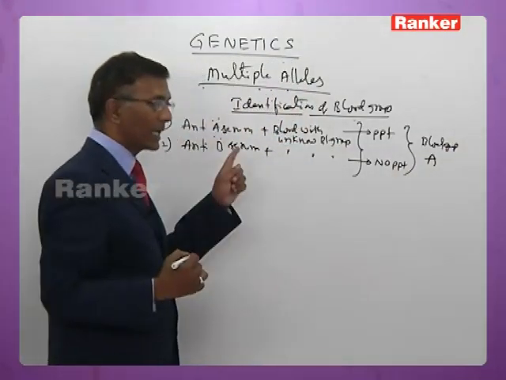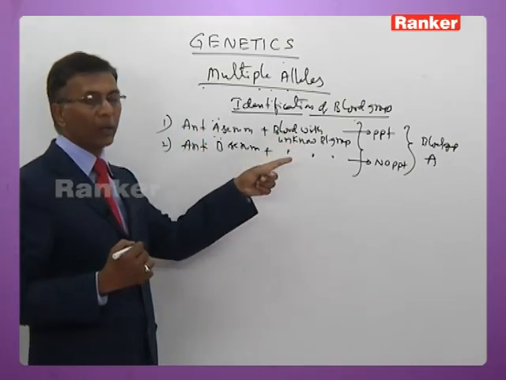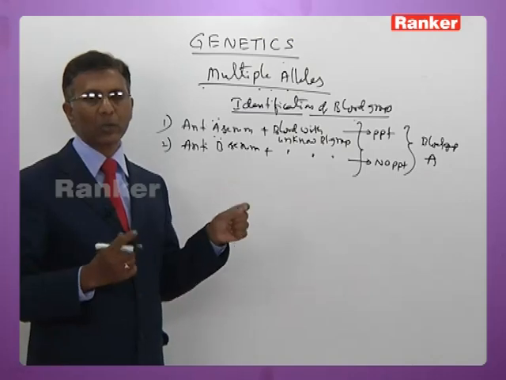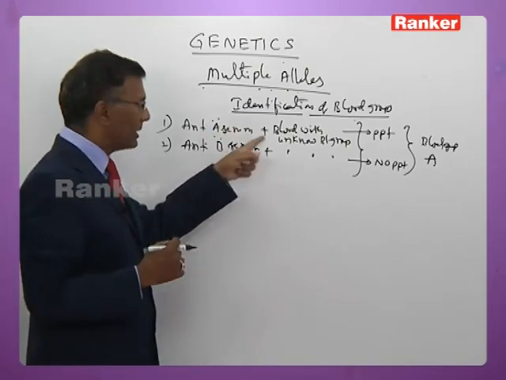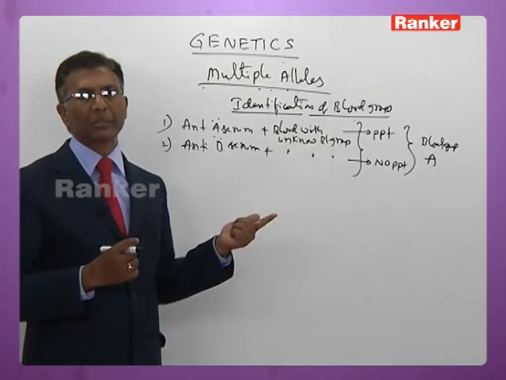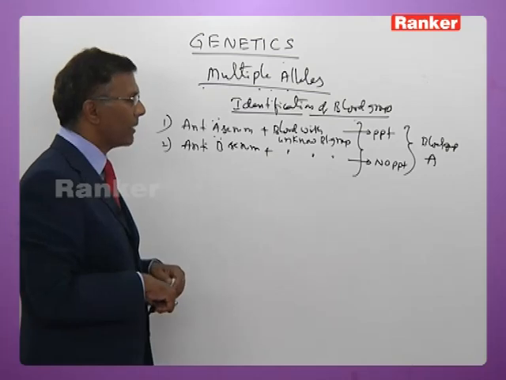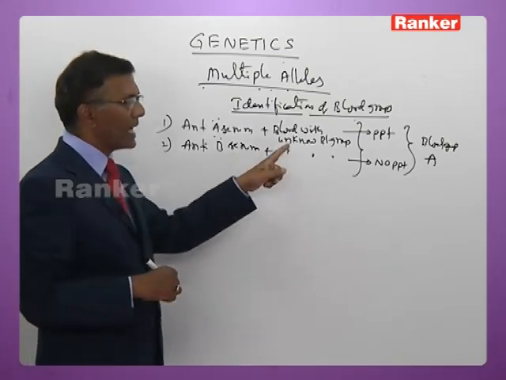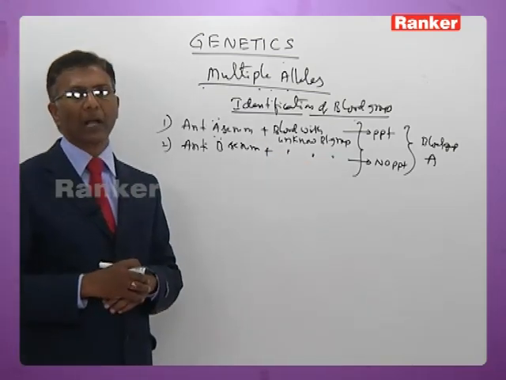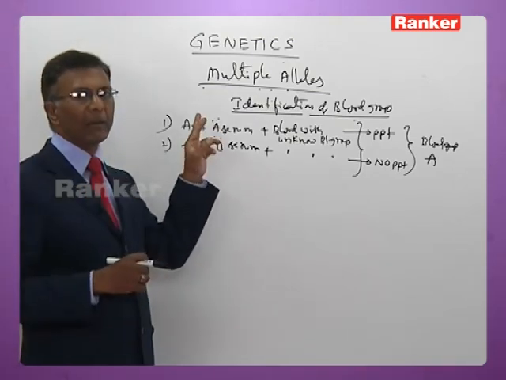I shall repeat once again. Look at this. Anti-A serum is mixed with the blood with unknown blood group. The blood is collected from a person whose blood group is not known. When it is mixed with this, if there is agglutination, it causes precipitate formation. If there is a precipitate with the anti-A serum and if there is no precipitate with anti-B serum, the blood group is confirmed as A group here now, because the anti-A serum contains antibody A.